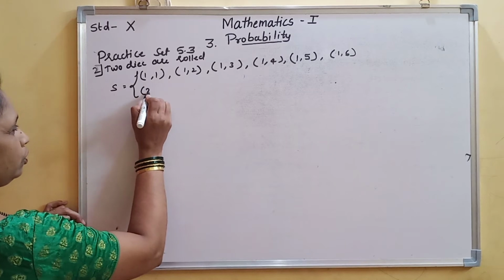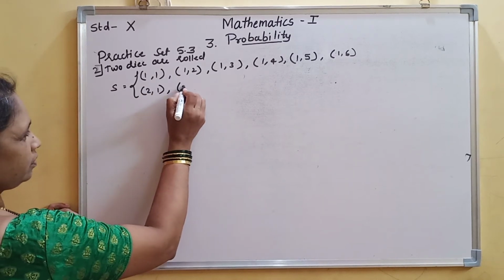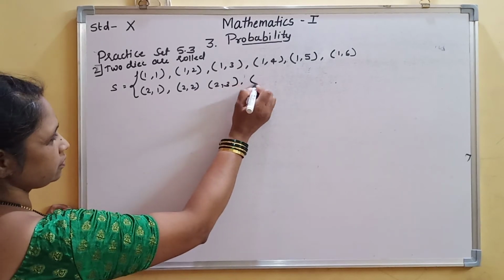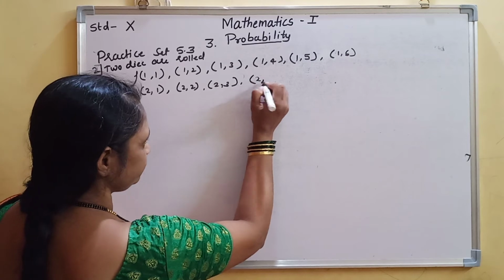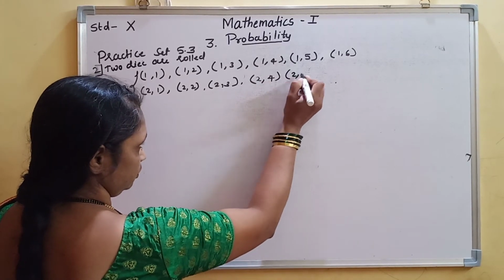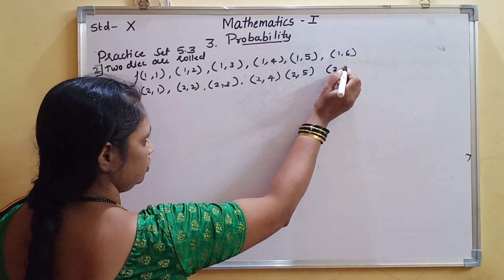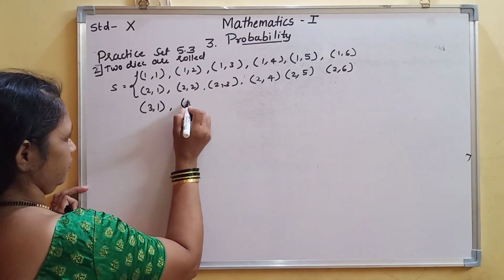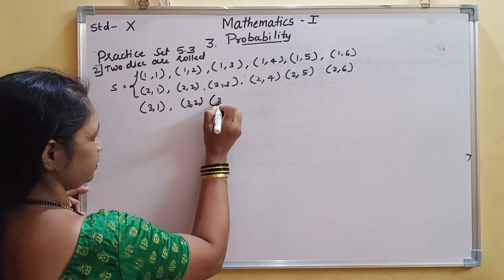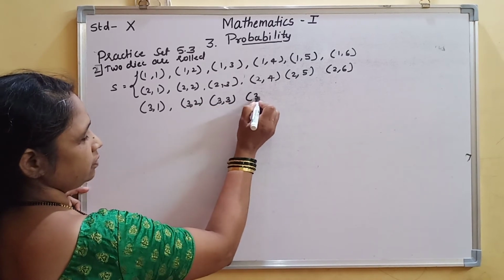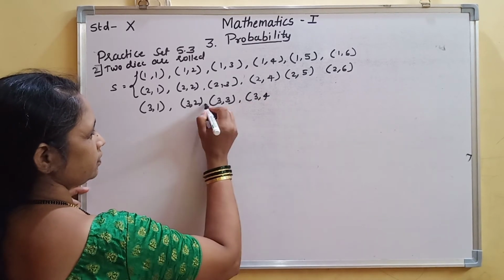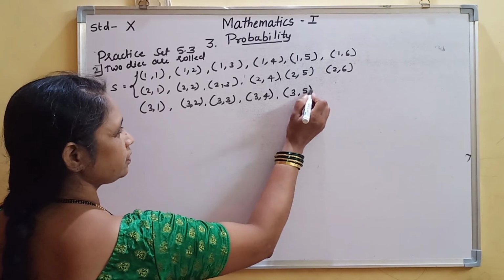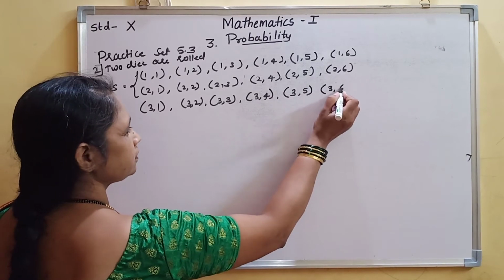Like this, 2,1; 2,2; 2,3; 2,4; 2,5; 2,6; 3,1; 3,2; 3,3; 3,4; 3,5; 3,6.